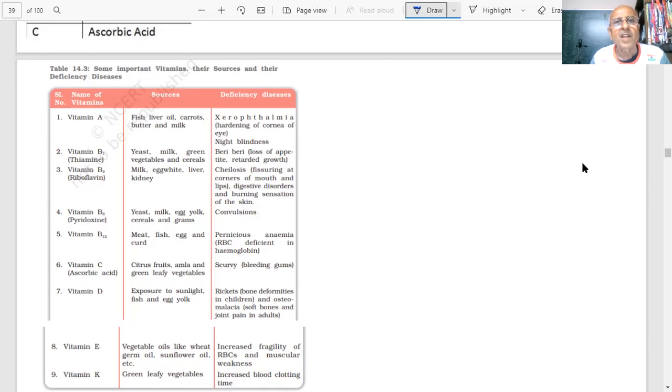Let us see. These are my vitamins, students. Sources and deficiency diseases. This is very important, students. Every time they are asking a question on deficiency diseases. For example, I ask you, students, deficiency of vitamin A, which disease? Tell me. Which disease?